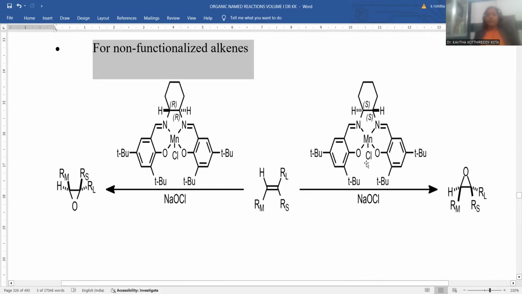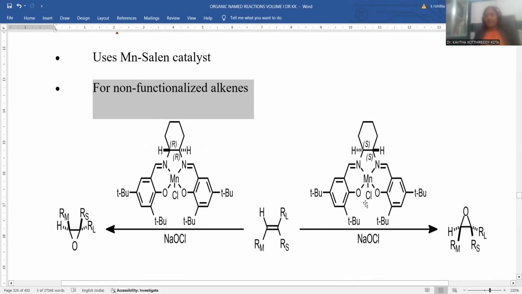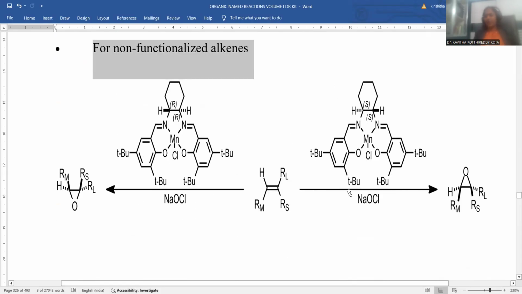Whenever it is supposed to be treated with this kind of manganese salen catalyst, the catalyst is somewhat larger, bulkier in nature. You noticed this has a coordination complex with manganese, so it is an organometallic complex compound. Simply, you can remember this complex as a manganese salen complex. Whenever this is added over the olefinic double bond, there is a provision for epoxidation above the plane and below the plane as well.